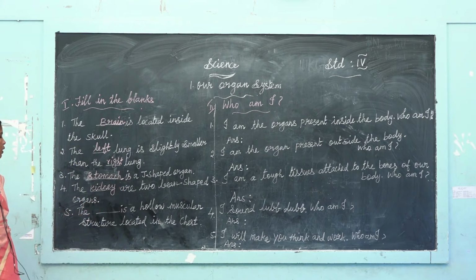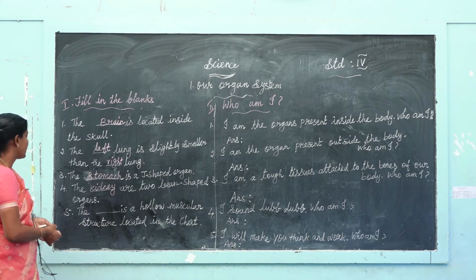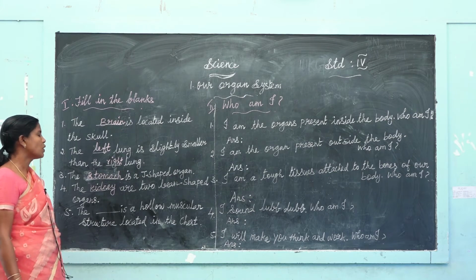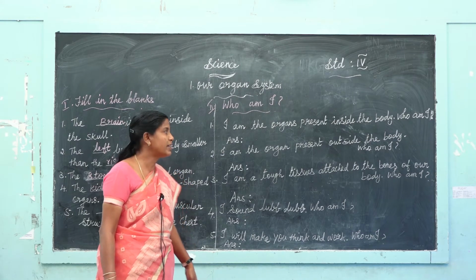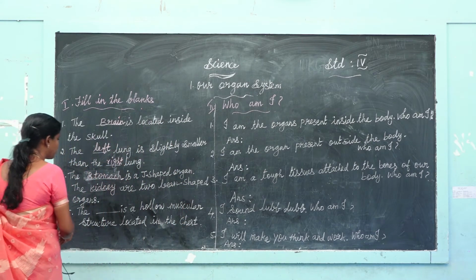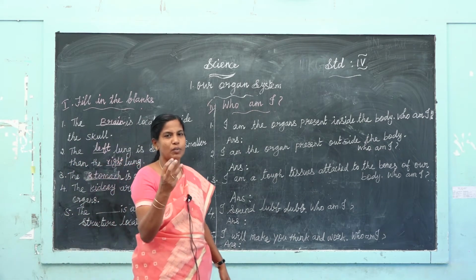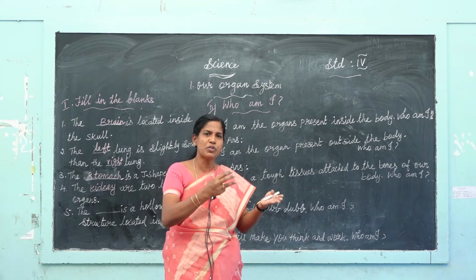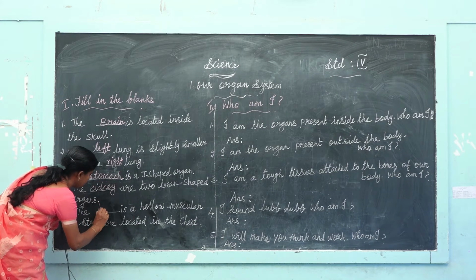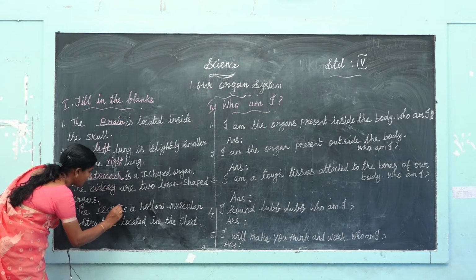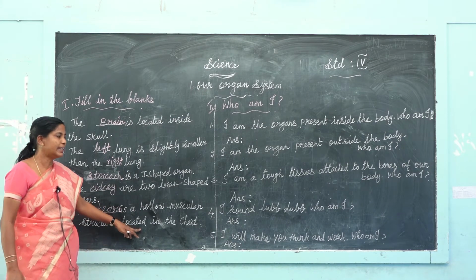The dash is a hollow muscular structure located in the chest. Which one? A muscular structure pumping the blood from one part to another part. Answer is heart. H-E-A-R-T. Heart is a hollow muscular structure located in the chest.